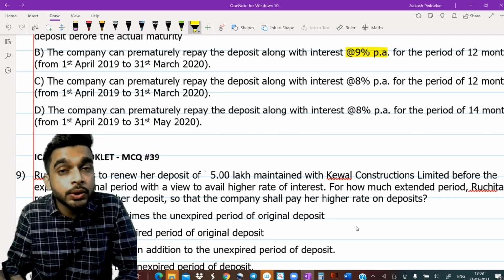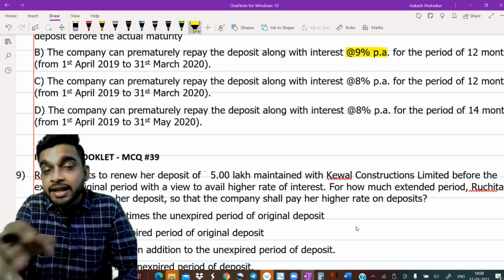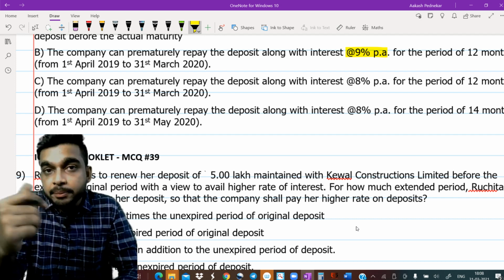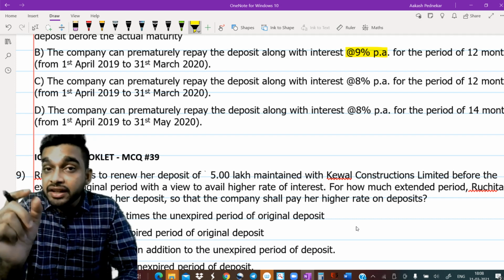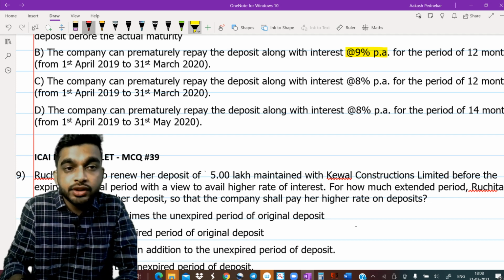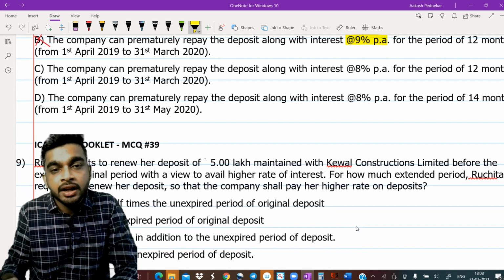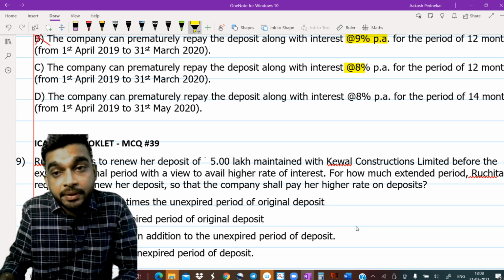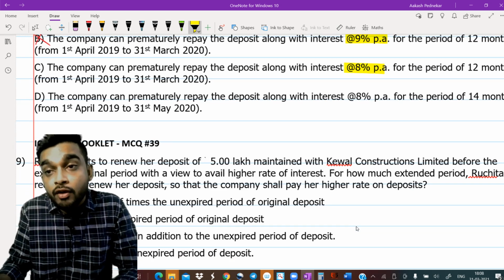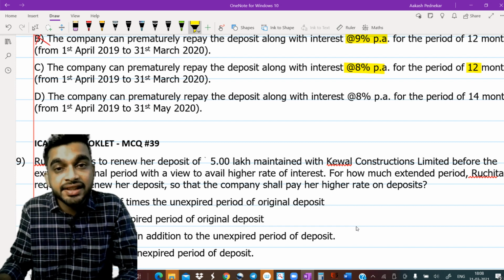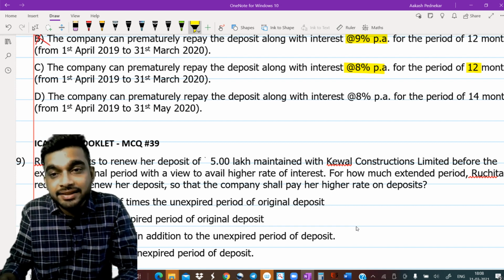Option B, company can prematurely repay along with interest at the rate of 9%. That is wrong, because this is not the case where the company is itself repaying the money. So therefore, the rate of interest is going to be 8%. So your MCQ number B is also wrong. Let's look at third MCQ. Company can prematurely repay at the rate of 8%. Yes, this looks correct for a period of 12 months. And MCQ number D says 8% for a period of 14 months.